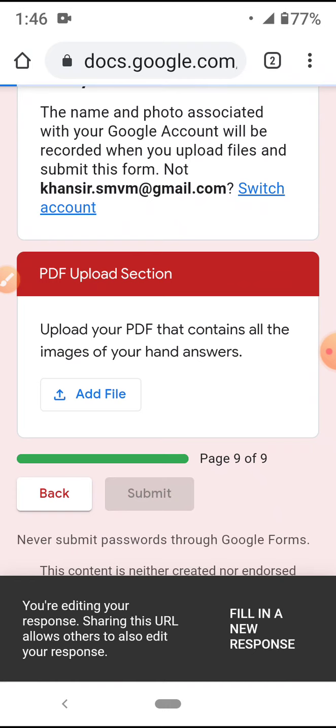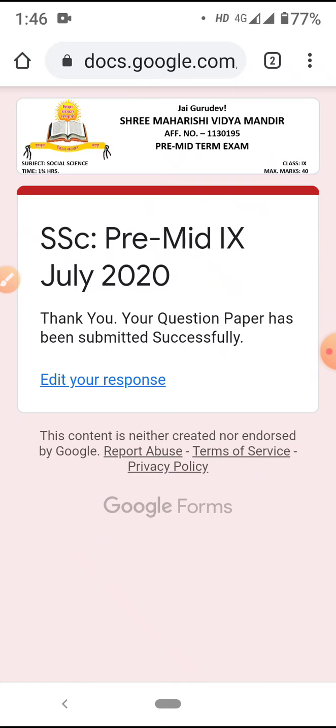This submit button comes at the end of the form. It means I have completed all my answers. I'm waiting. Now my form is completely submitted. Now my work is done. So if you face any problem, you can contact your teachers. Teachers will solve your problems, or the teacher may direct you to me also, but if there is any problem, talk to teachers. I hope this is done.